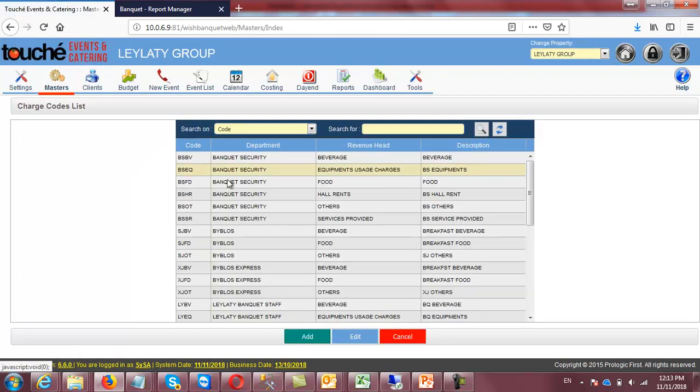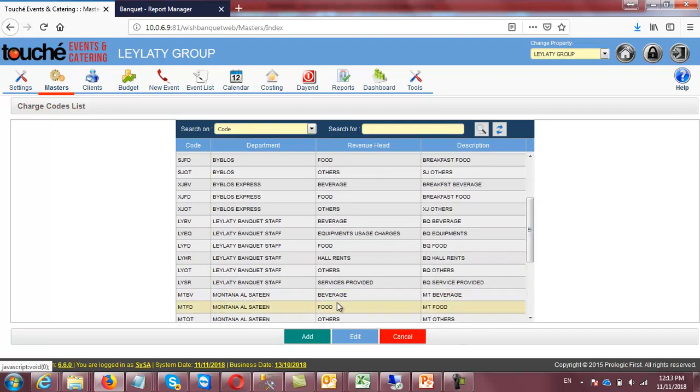Then with the outlets, I link the accounts, the revenue heads, then charge code has been created. So banquet, Babylos, Lalati banquet. This one I created, and this outlet I made it default outlet for my entire application. Lalati banquet. LY, BV, FD, EQ, HR.